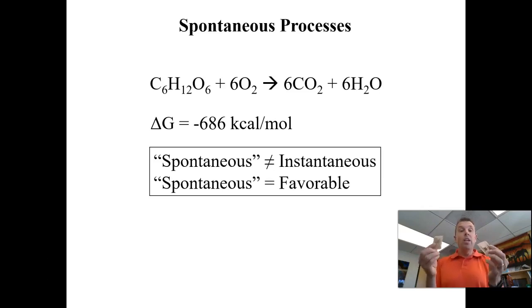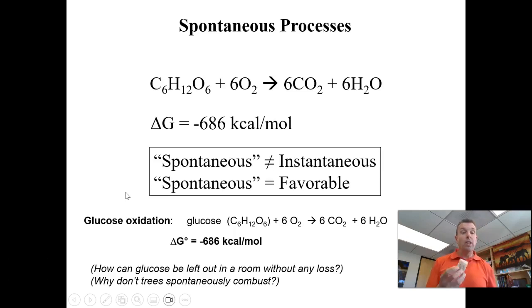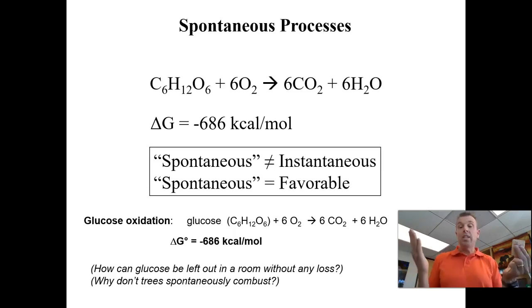It's because even though the digestion of this sugar can give off a lot of energy, it doesn't mean it's going to be instantaneous. All right, so let's think about why for a second. So again, glucose oxidation, highly spontaneous, but it can be left out without any loss. So let's also think about this for trees. We know that trees have a lot of energy in them, right? Forest fires create a lot of heat, but yet you're not too worried, hopefully, by sitting underneath a tree in the shade. You're not worried about it spontaneously combusting.